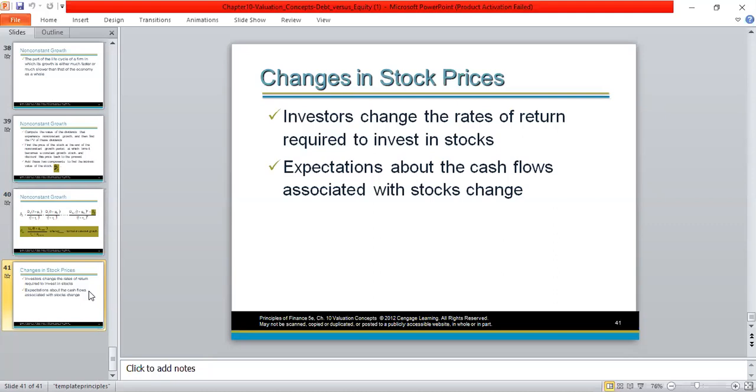Similarly, expectations about future cash flows or future dividends can change. Sometimes we might assume dividends might increase, sometimes we might assume dividends might decrease. So if dividends or future cash flows are going to increase, the intrinsic value is going to be higher. If the future cash flows or dividends are going to decrease, the intrinsic value is going to be lower. So these are some of the things that you have to remember when it comes to ordinary share valuation or calculation of the market price of an ordinary share. After this, we'll move into some of the questions given in the tutorial by ECU.